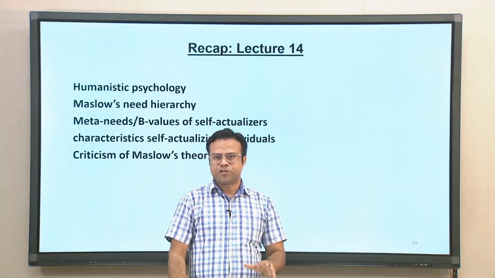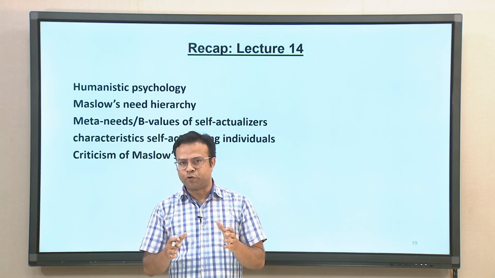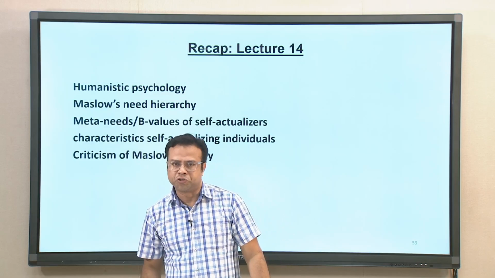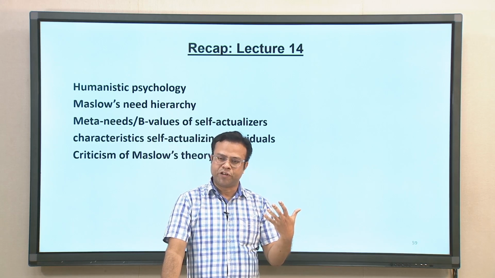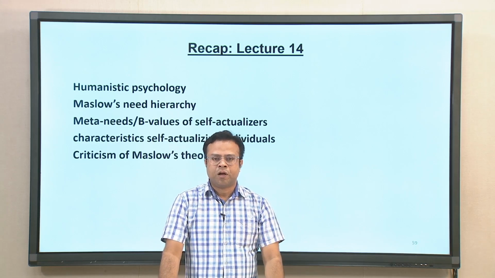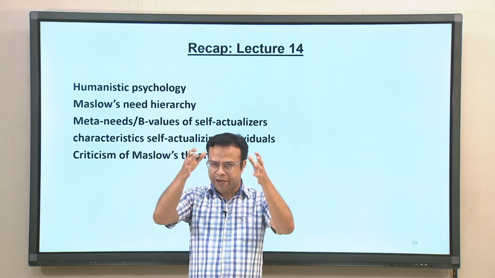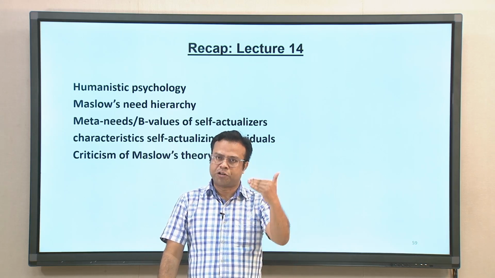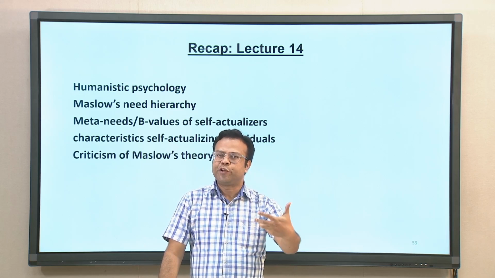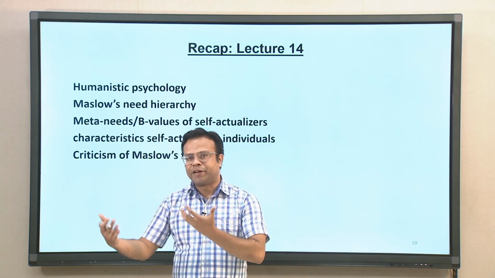The last lecture was on Maslow's theory, and we started the lecture with the basic ideas of humanistic psychology. What are the core principles of humanistic psychology? We discussed some of the core principles. Then we talked about Maslow's theory of need hierarchy, where we tried to understand the different needs that Maslow talked about and how they can explain human motivation and human behavior, and also human personality.